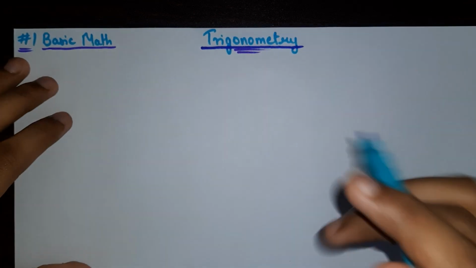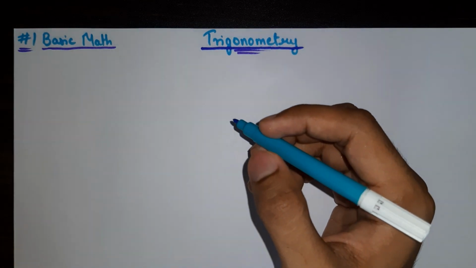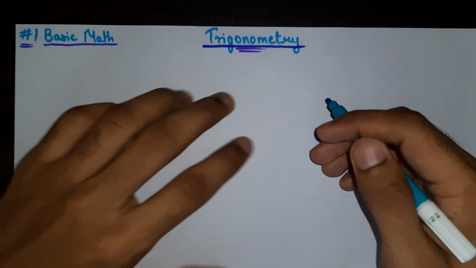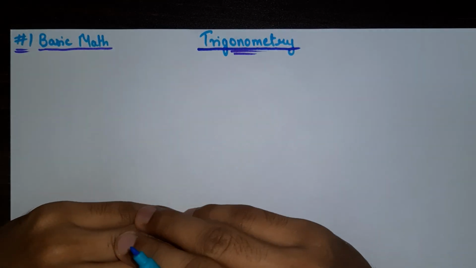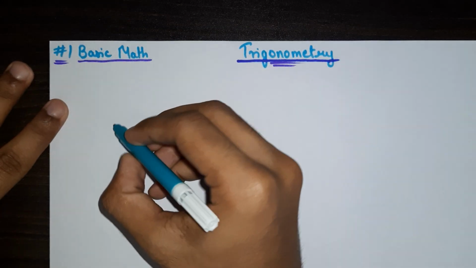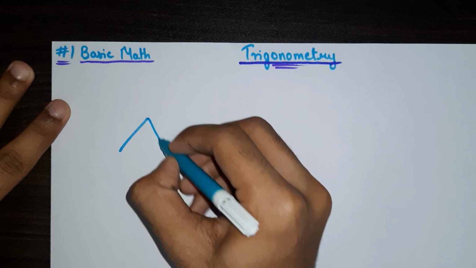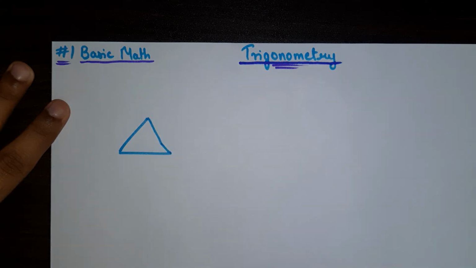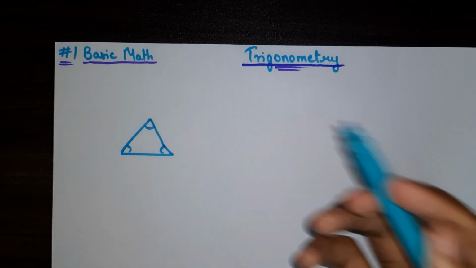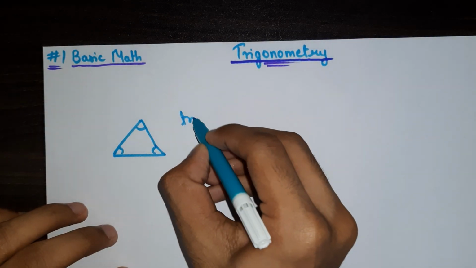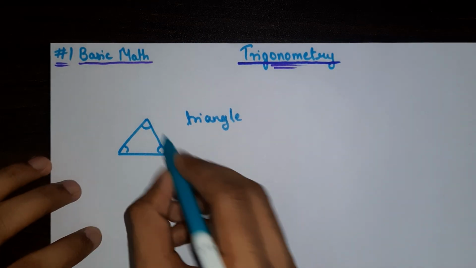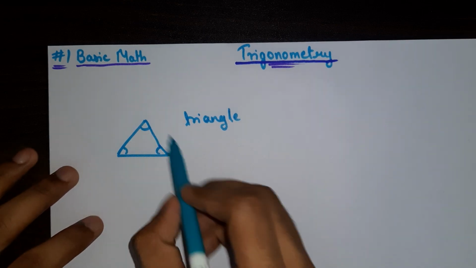Let's start. We need to first understand what trigonometry is, right? What do we learn in trigonometry? Trigonometry is essentially the study of sides and angles of a triangle. Let's say we take any triangle, let's say we're taking this triangle. This triangle has three angles, right? Because the name itself is triangle, right? Triangle means there are three angles. So this polygon has three angles and it has three sides, right?